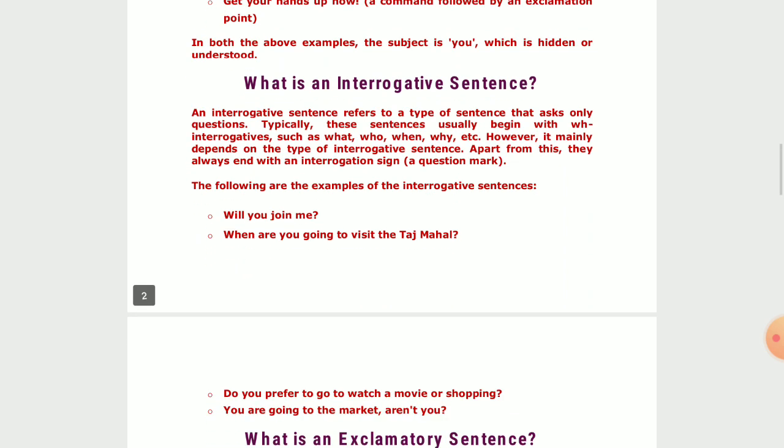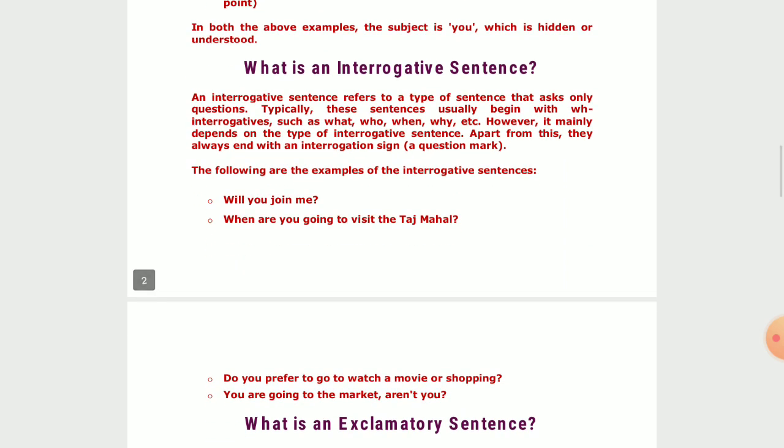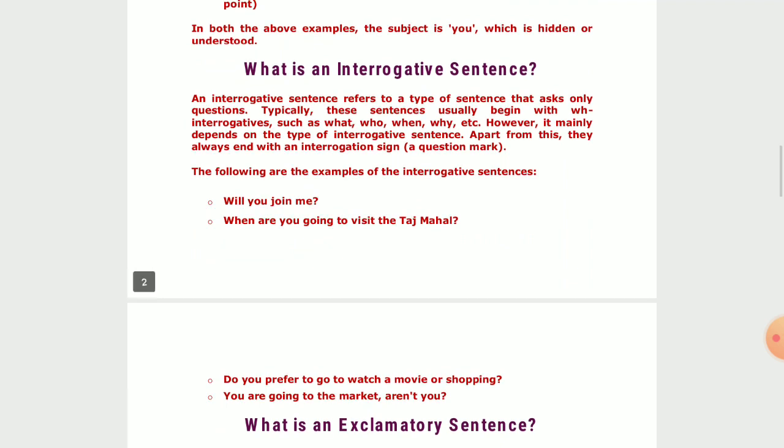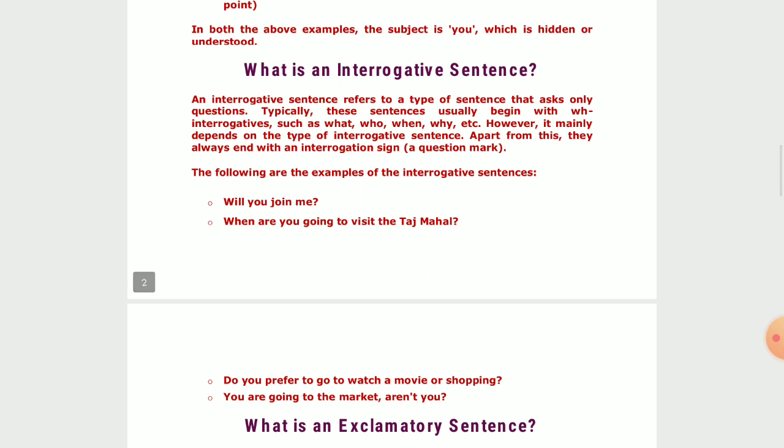Now the next one in the category is the interrogative sentence. Very important. An interrogative sentence refers to a type of sentence that asks only questions. Remember, the term interrogative means there will be a question mark at the end of the sentence, and normally an interrogative sentence asks questions only.